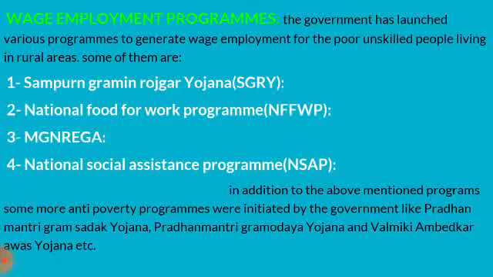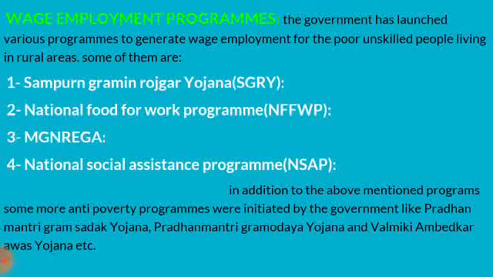Second, National Food for Work Program. This program was launched in 2004 with the objective of intensifying the generation of supplementary wage employment. NFFWP was initially implemented in the 150 most backward districts of the country to provide additional resources apart from the resources available under SGRY. The program was implemented as a 100% centrally sponsored scheme.